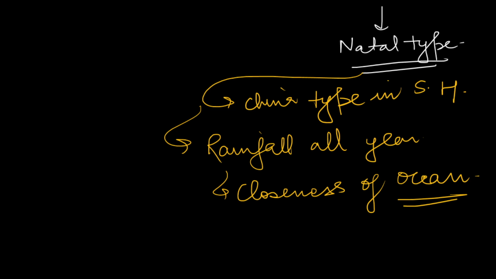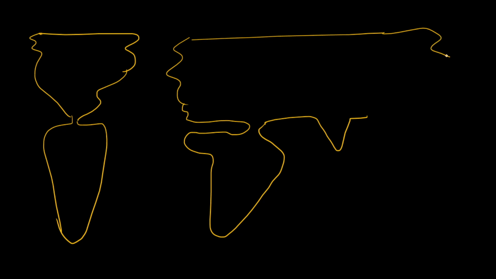Now with the help of a world map, you will locate the various regions where East China type is found, where Gulf type is found, and where natal type is found. So just make a rough world map. This is North America, this is South America. I'm just making a rough world map, do not judge me for it. This is our Africa, this is our India, and this will be Australia. So we will see where these types of climate are found.